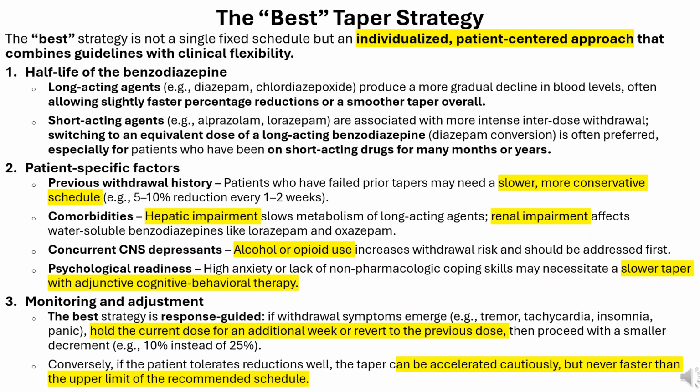If withdrawal symptoms emerge, e.g., tremor, tachycardia, insomnia, panic, hold the current dose for an additional week or revert to the previous dose. Then proceed with a smaller decrement, e.g., 10% instead of 25%. Conversely, if the patient tolerates reductions well, the taper can be accelerated cautiously, but never faster than the upper limit of the recommended schedule.